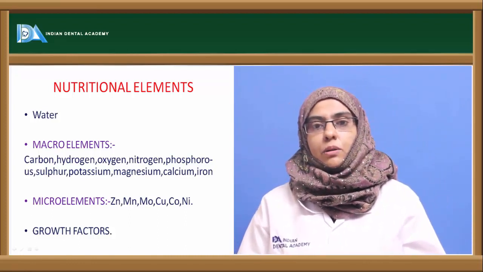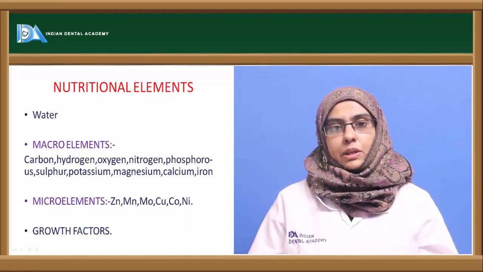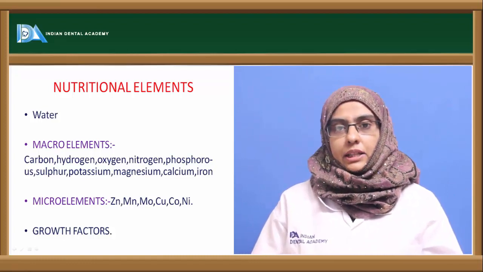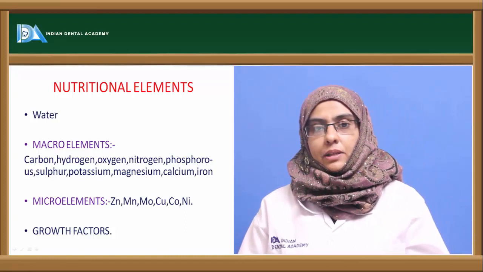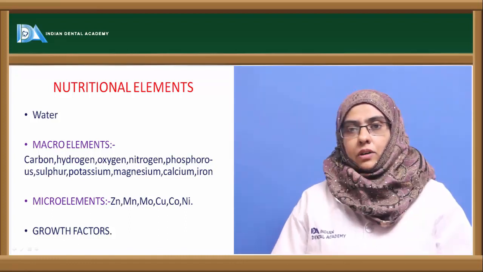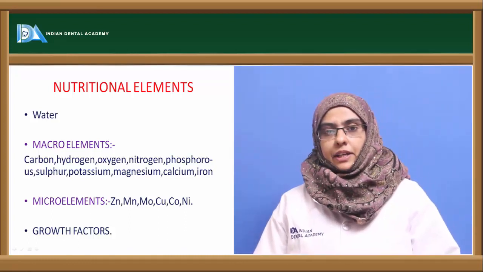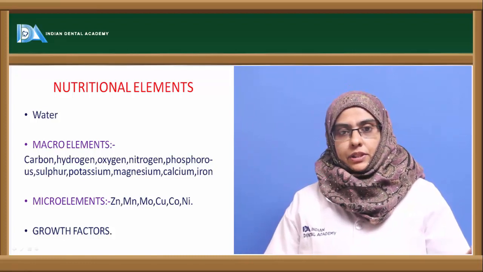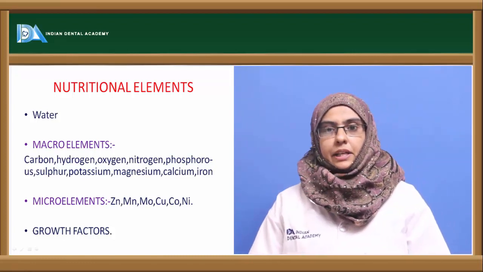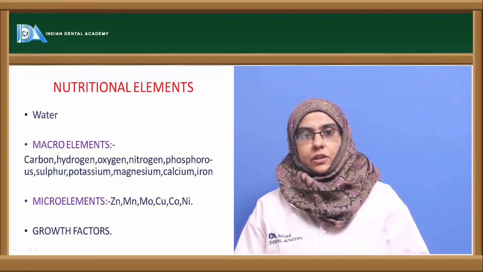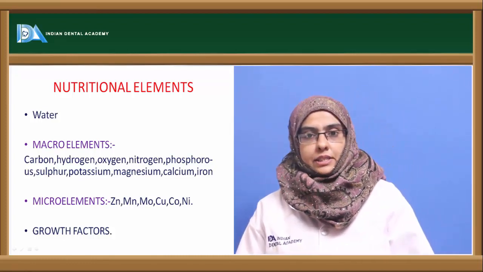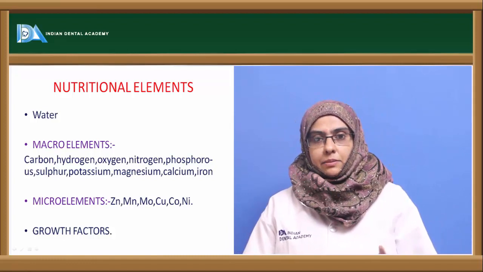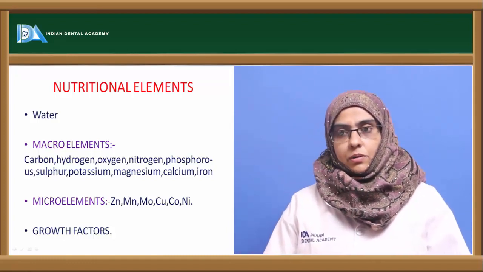So the most important component of which the bacteria is made up is water, and the remaining 20%, as I told you, is made up of macro elements, micro elements and growth factors. Water, as I told you, is an important vehicle for taking up nutrients from the surrounding environment and eliminating the toxic materials or metabolites produced during the metabolic activity of the organism to the external environment, and it is a basic component of protoplasm.